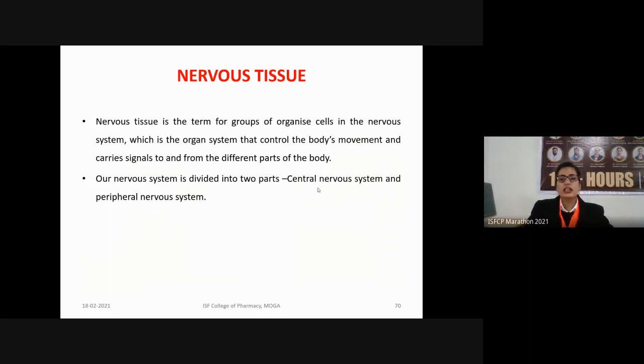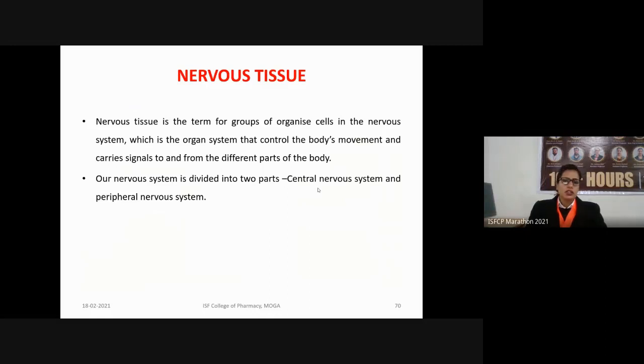Another type of nervous system we have is the peripheral nervous system. The peripheral nervous system is the one which excludes the brain as well as the spinal cord. It is further divided into two types, the somatic nervous system and the autonomic nervous system. The somatic nervous system includes the skeletal muscles and is under our voluntary control.